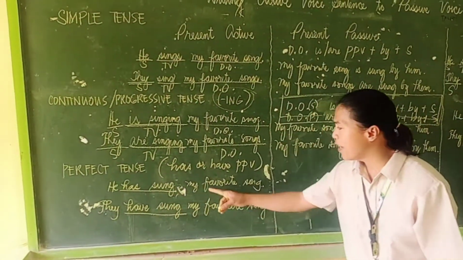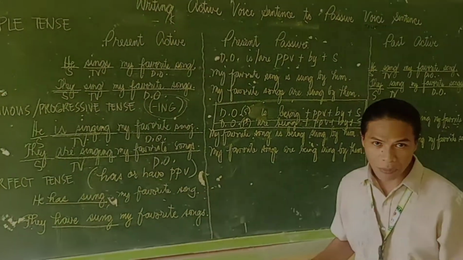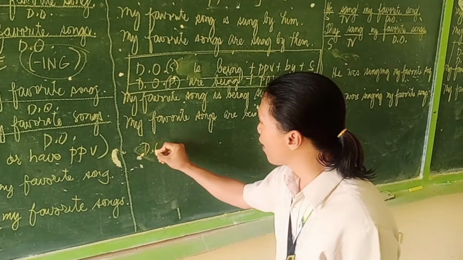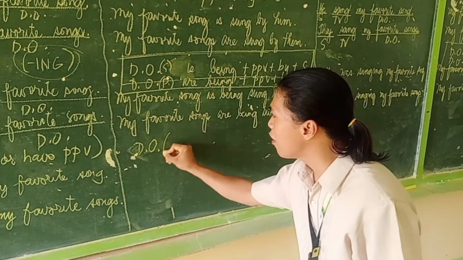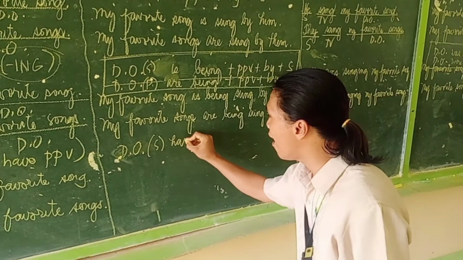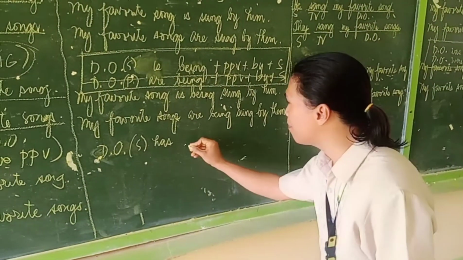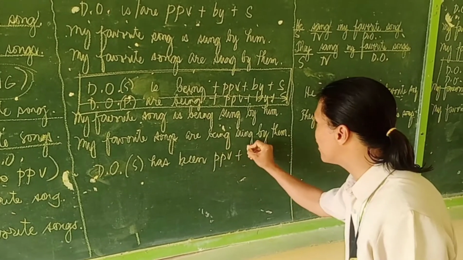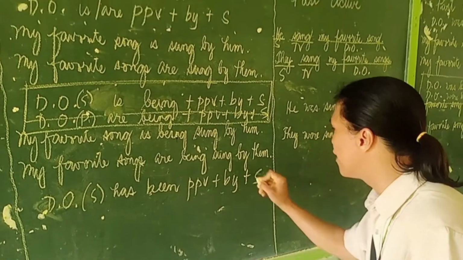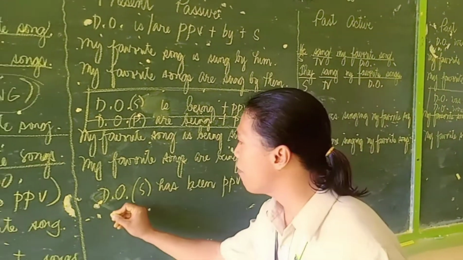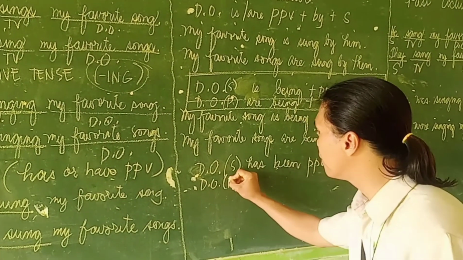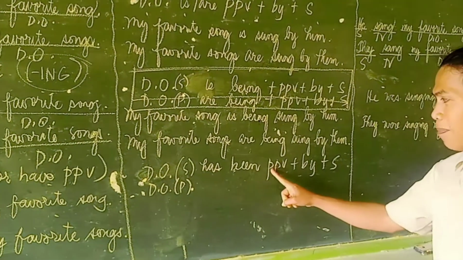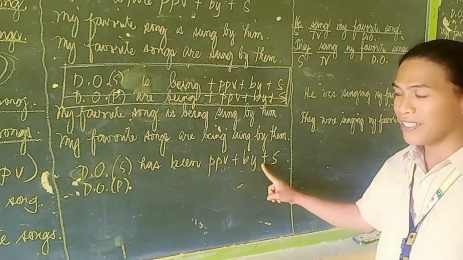Okay, let's try this one. He has sung my favorite song. To make it easy, I will provide to you the pattern. So here is the pattern. We have direct object plus, if the direct object is singular, has been plus past participle of the verb plus by plus subject.